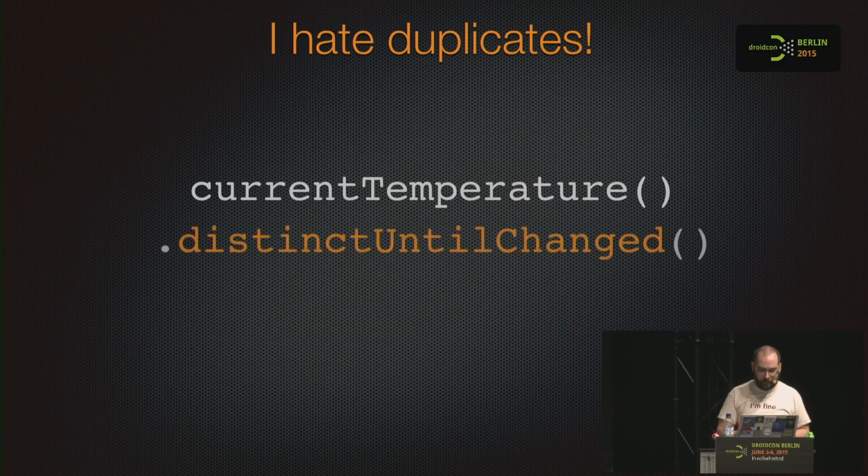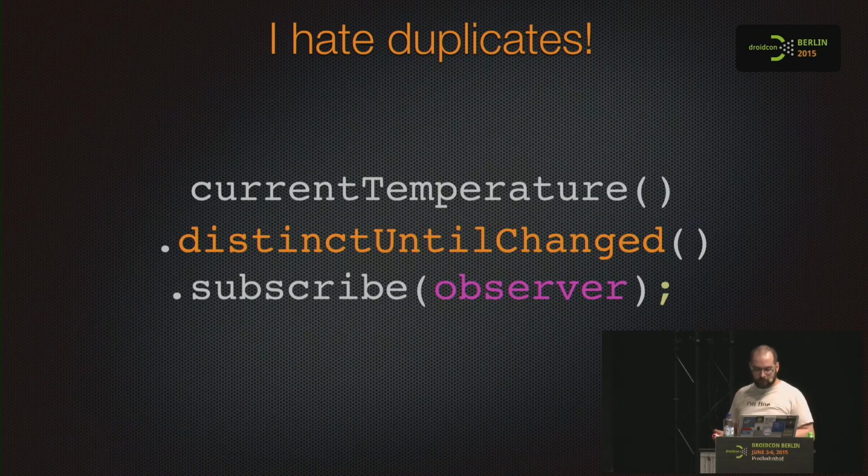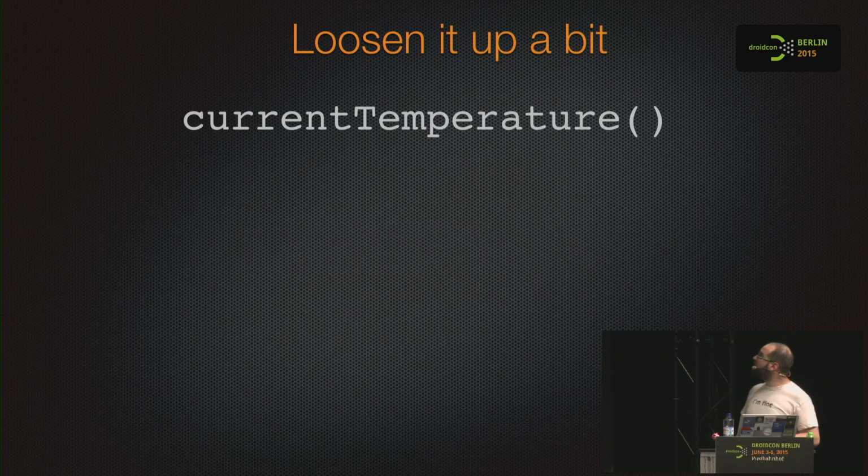It's an ongoing sequence. Distinct until changed. It will listen, mirror the observable, and give you only the new value. So you will just wait for the new value, and the moment it goes to 24 or 26, it fires onNext. The observer doesn't know anything. And we can subscribe and update the display less often, just less often. We are saving resources. Loosen it up a bit.